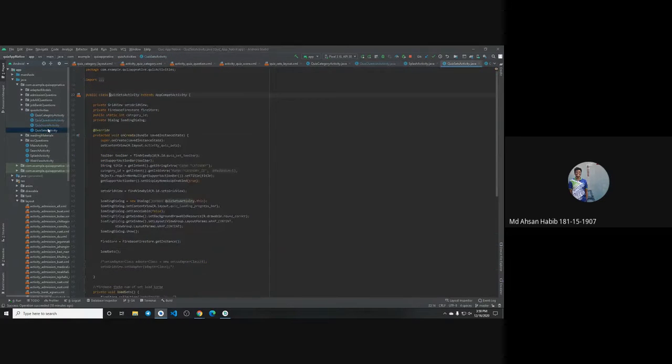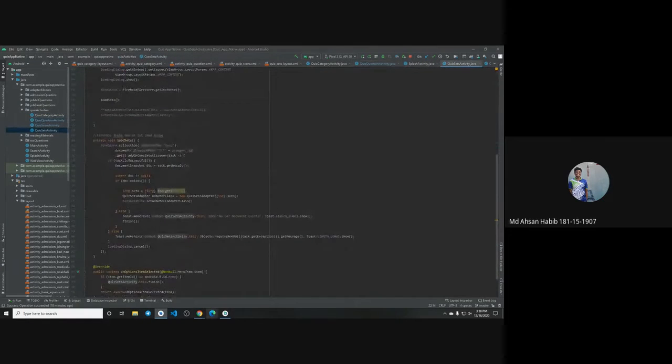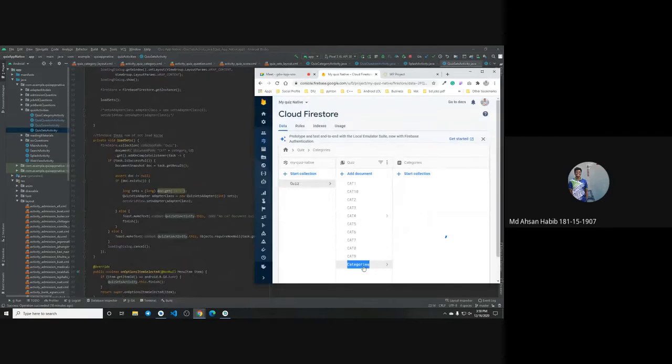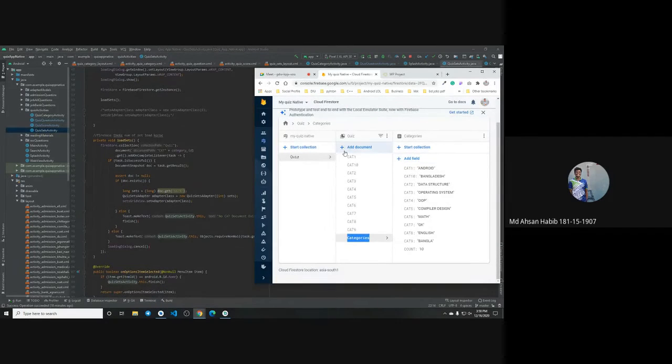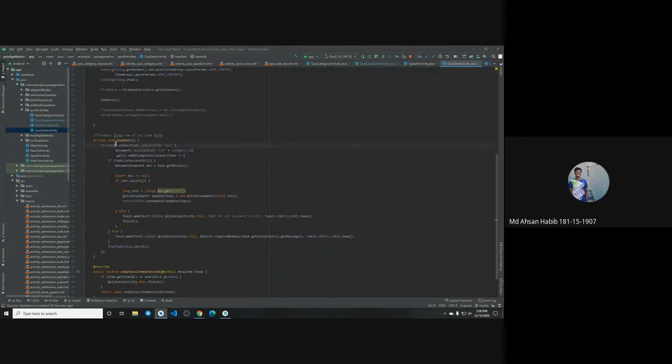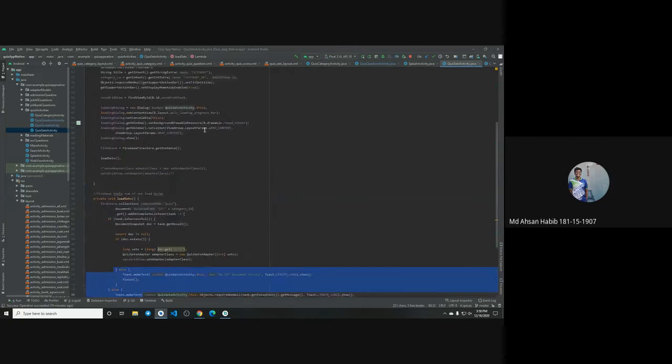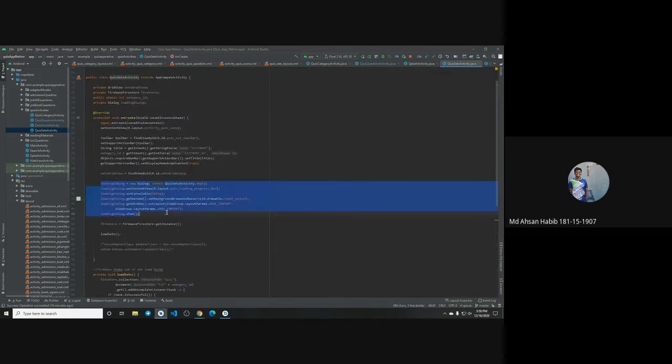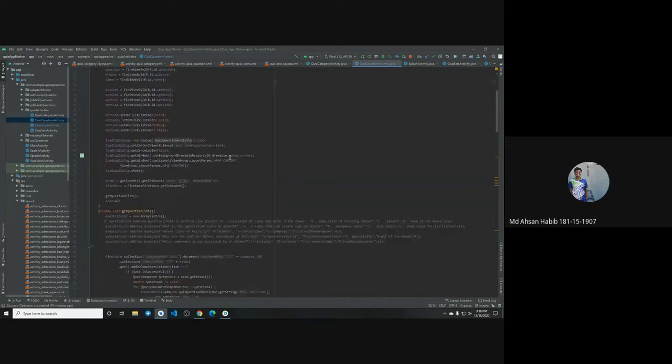So this is how the quiz activity works. Next, the set activity is quite easy, because here we also set the sets dynamically. If we give set 3 or 4 there, it will dynamically change in our app. We have done this the same way: Firestore collection, quiz, document category, and here is the process. That was very easy, and we have given a loading dialog when the sets are loading from Firebase. Next, I want to show the main part, which is the quiz question activity, and this is a big one.